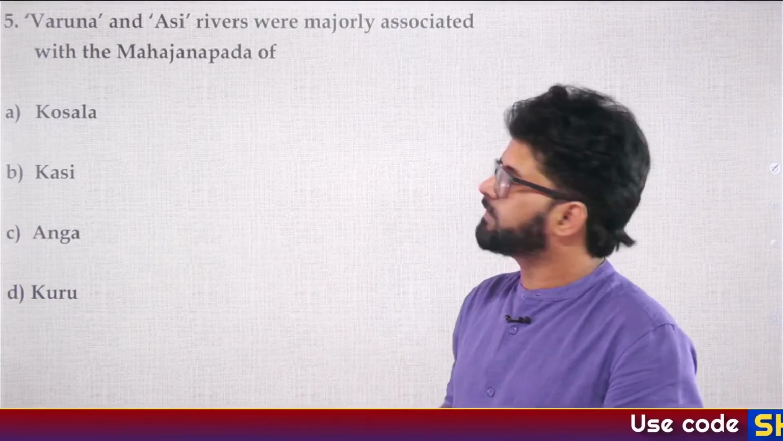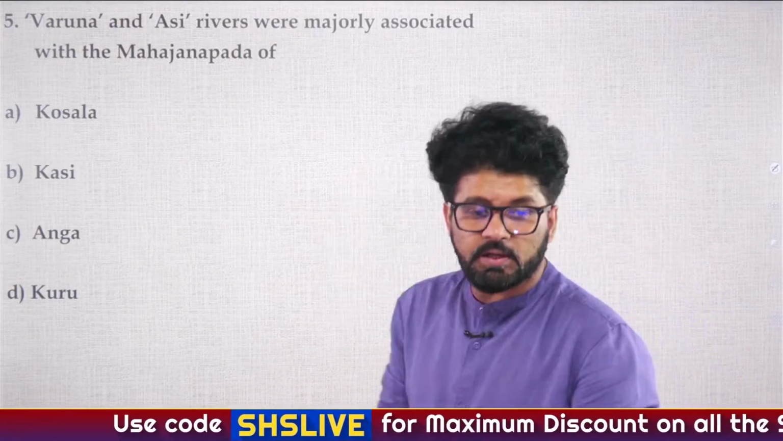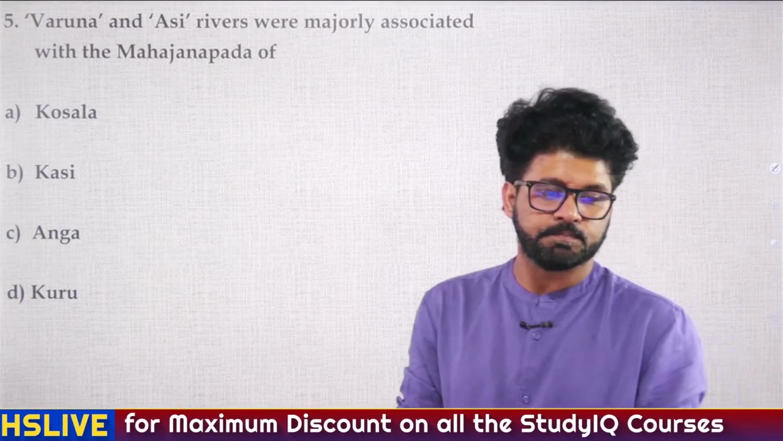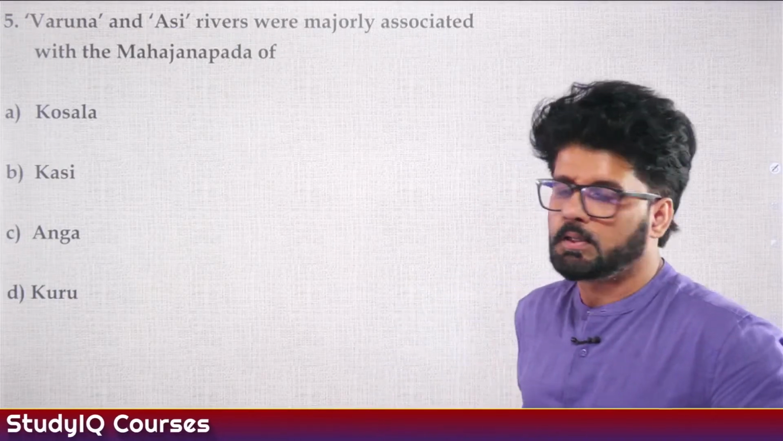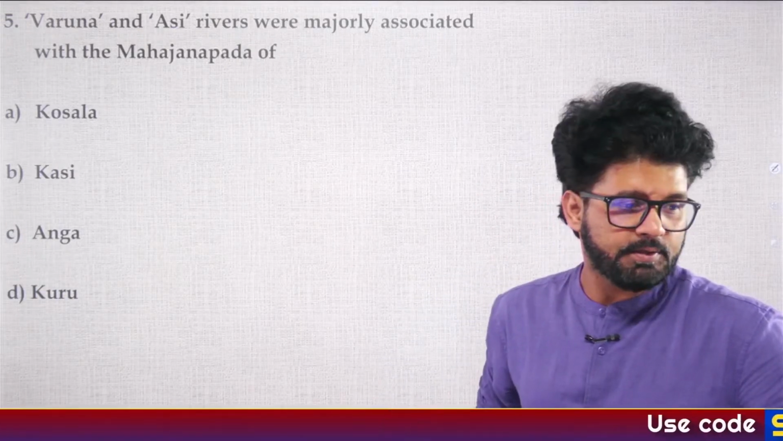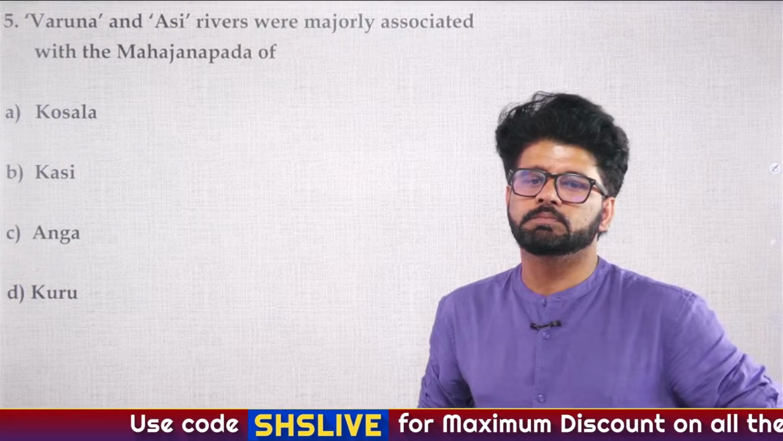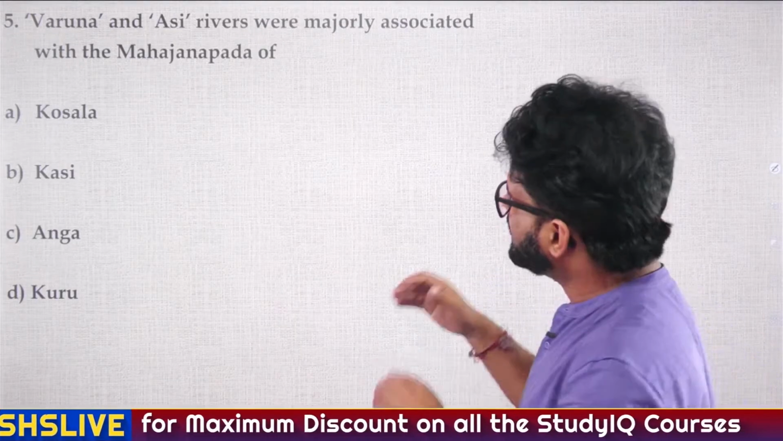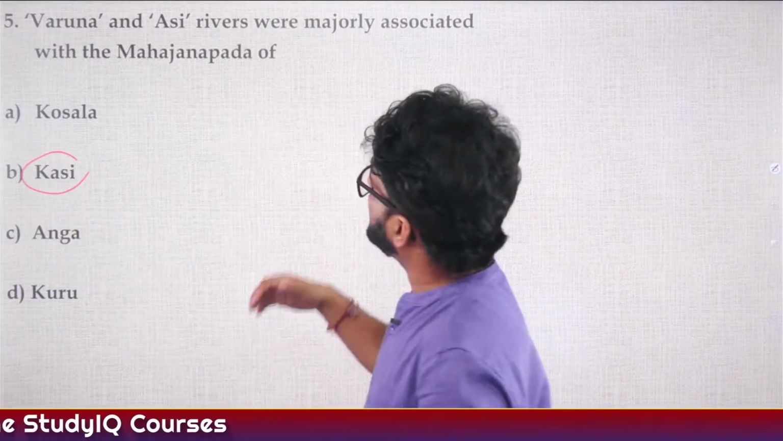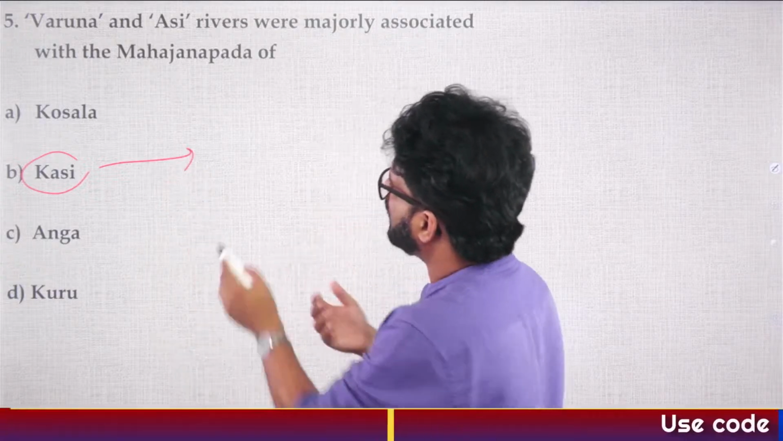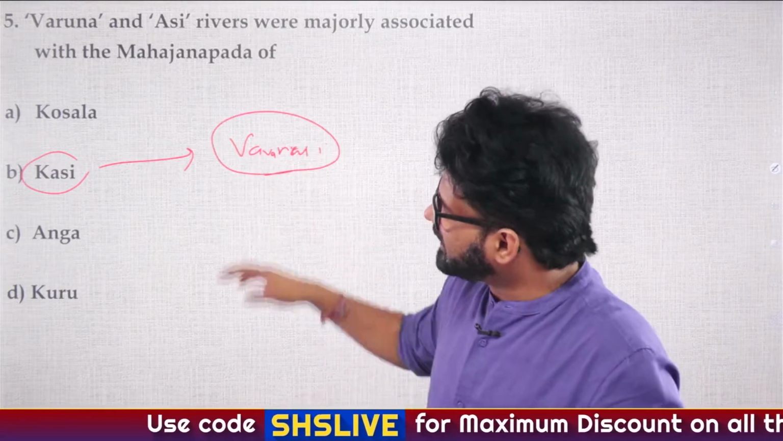So Varun and Asi rivers were majorly associated with the Mahajanpad of A. Kaushal, B. Kashi, C. Anga, and D. Kuru. The answer is, very good. Umesh has given the answer. We have discussed this. We have discussed all 16 Mahajanpadas in detail. Kashi is associated with Varun and Asi rivers, and that's how Varanasi got its name, rather. Varun plus Asi, Varanasi, Kashi Mahajanpad.